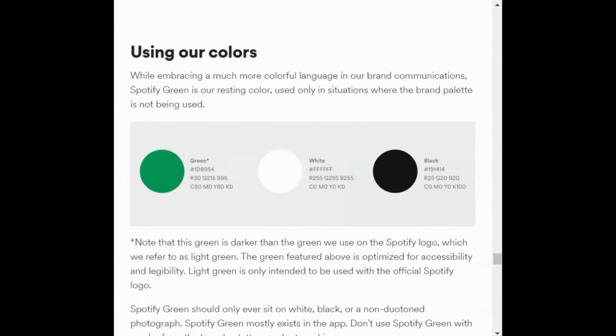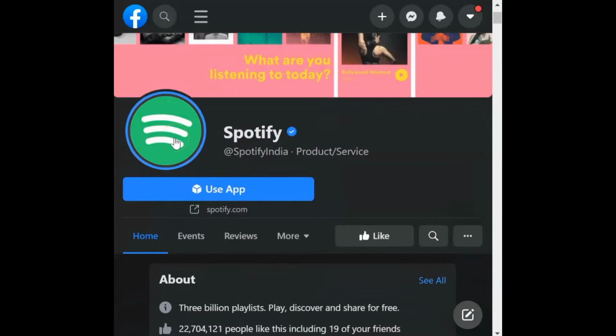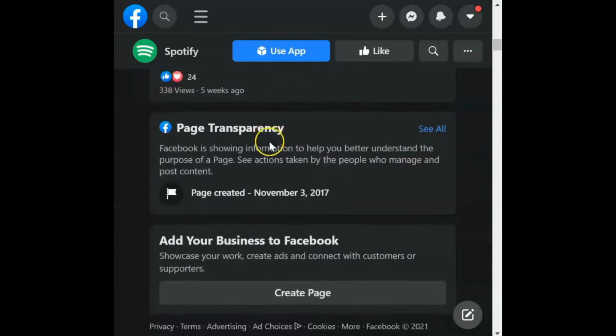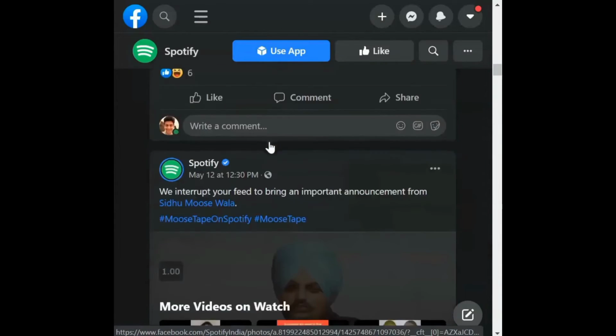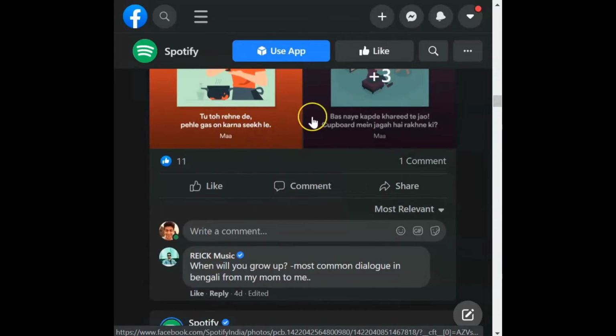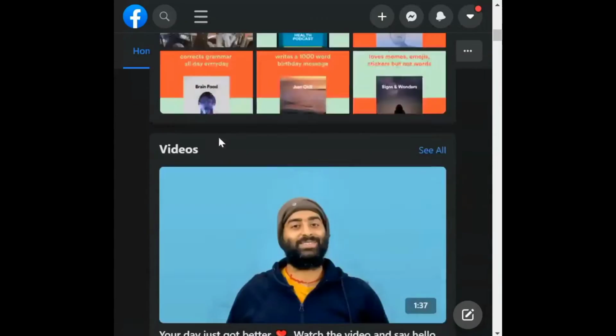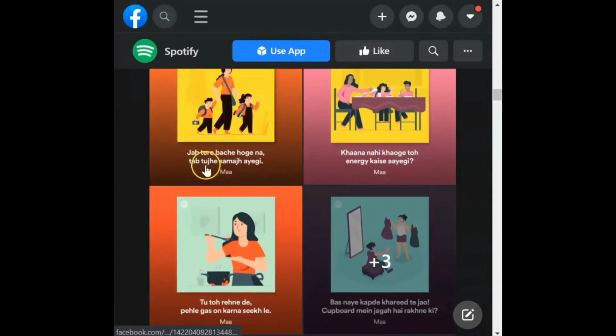And now we'll jump onto Spotify's social media, and you can see very clearly that they have mentioned that you have to use that particular logo, right? And that logo is clearly reflected here. At the bottom, you can see all the different posts, showing how their social media posts should look. And here you can also see very clearly that the fonts they are using are consistent across all of its posts. Across all of its posts, it's using the same fonts. And even when it comes to the color theme, they have a similar color theme. It's not like one is white and another is completely different; they have similar color tones.